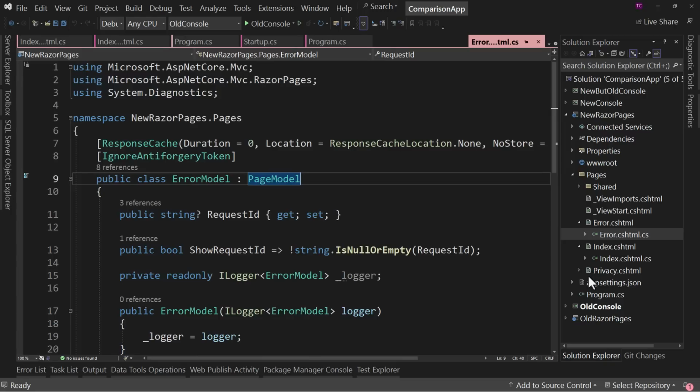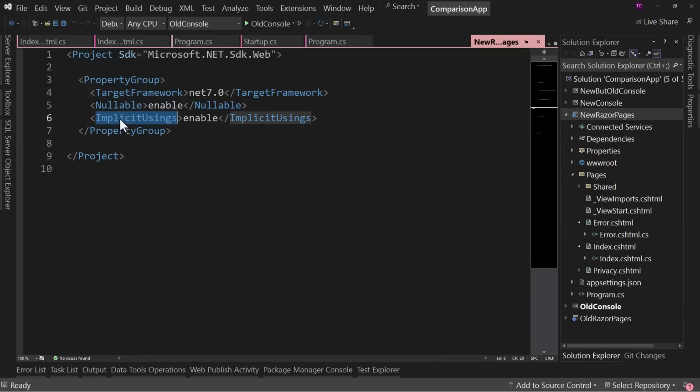And we could even say, you know what? Hey, maybe you don't need all of those. So what it does is it has 2 different systems. First of all, there is the implicit usings. So implicit usings are ones that are hidden. And if we go to the properties page, we'll see implicit usings currently is enabled.